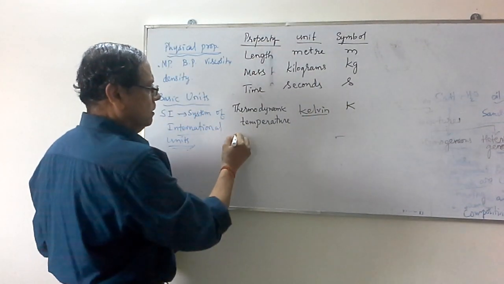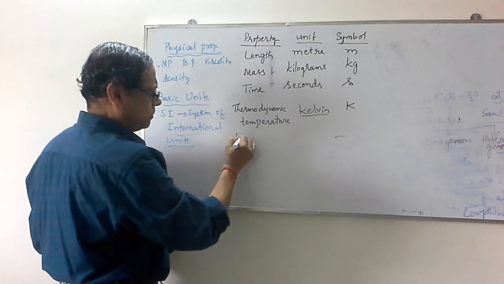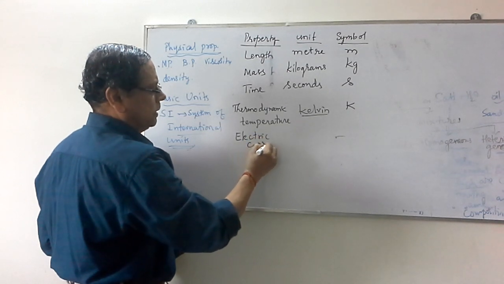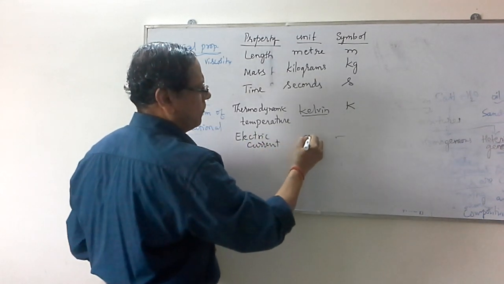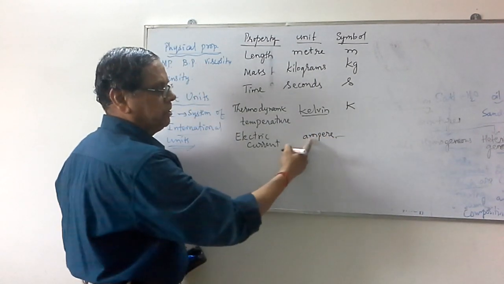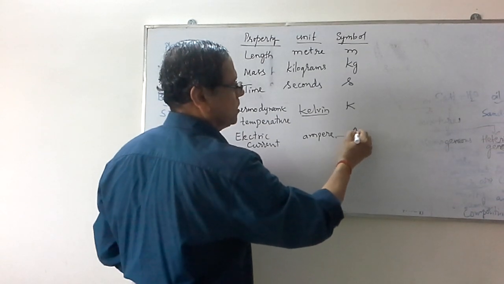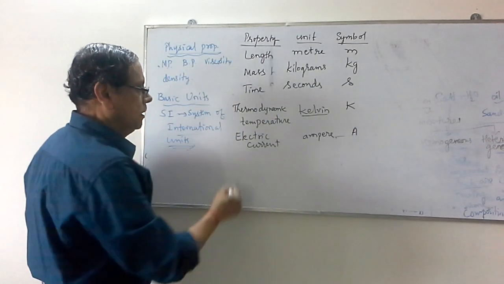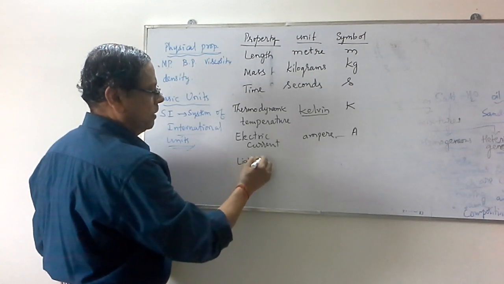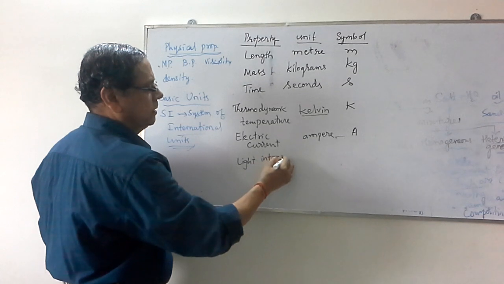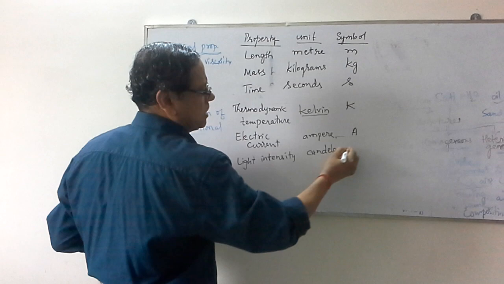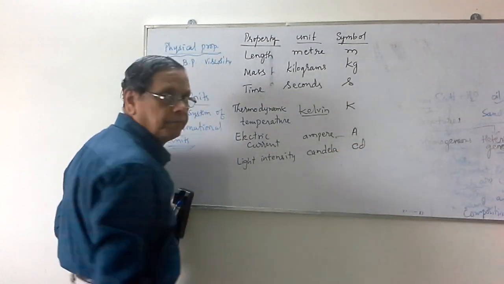The next one is electric current. This is measured in terms of ampere. Again, ampere is the name of a scientist, so we write it with a small letter, but the symbol for this one is capital A. Then we have light intensity. Intensity of light is measured in terms of candela, indicated with small c, small d.